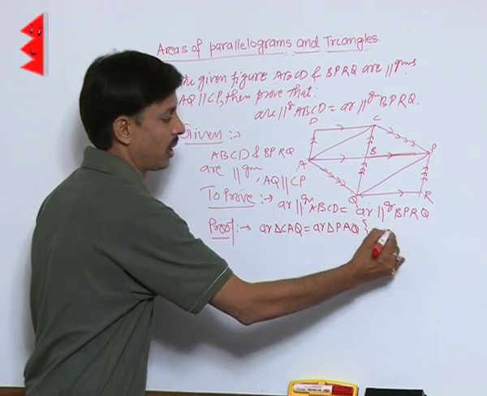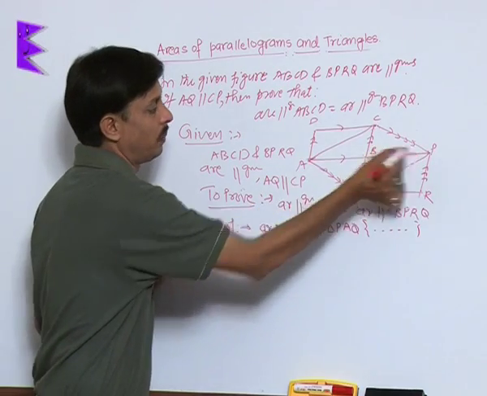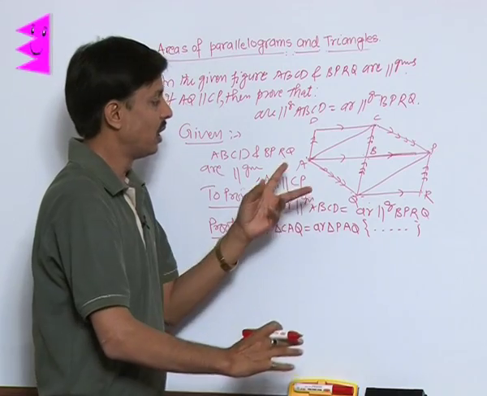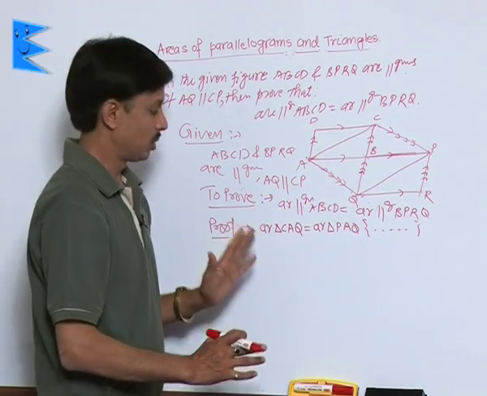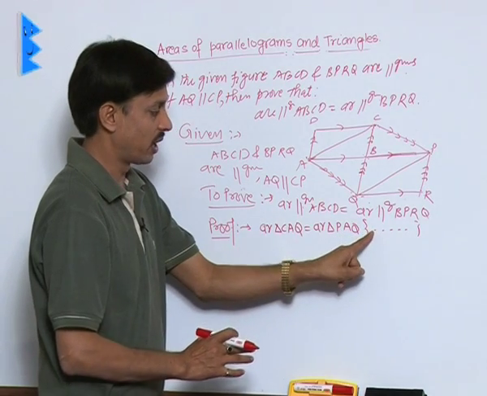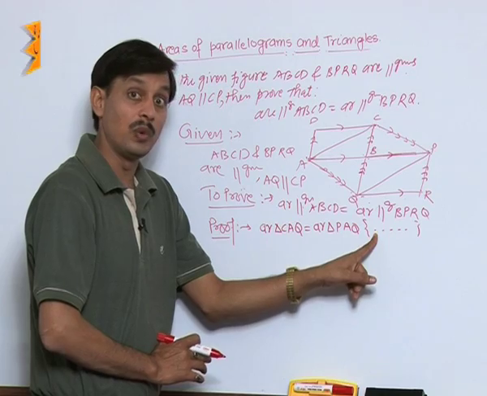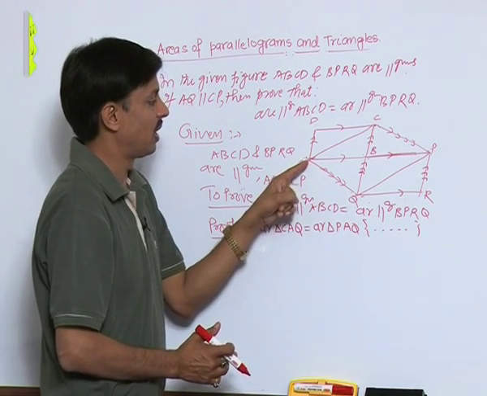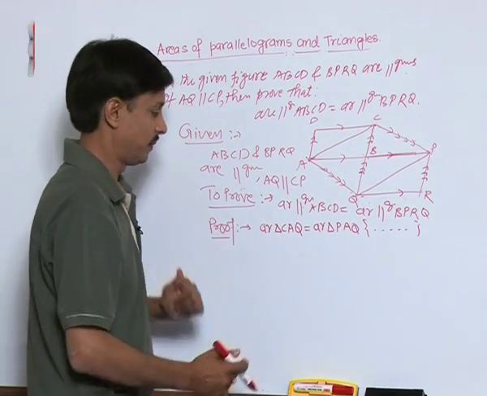The reason you can write here is that CAQ and PAQ are on the same base AQ and between the same parallel lines AQ and CP. So they are equal in area. These are triangles on the same base AQ and between the same parallel lines, as given in the question.